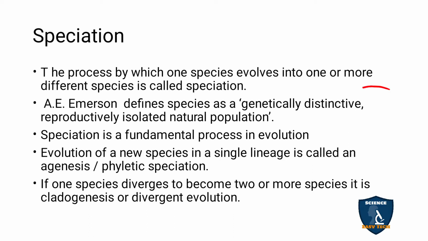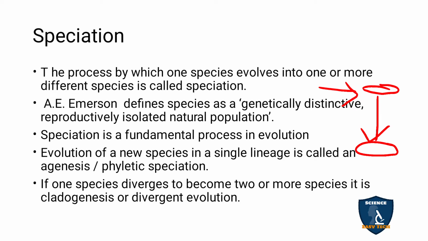Think of this as a species of a single lineage. From this, a new species arises from a single lineage of the species.